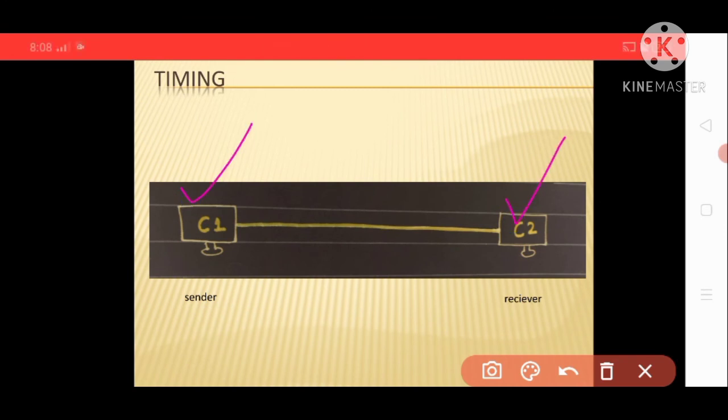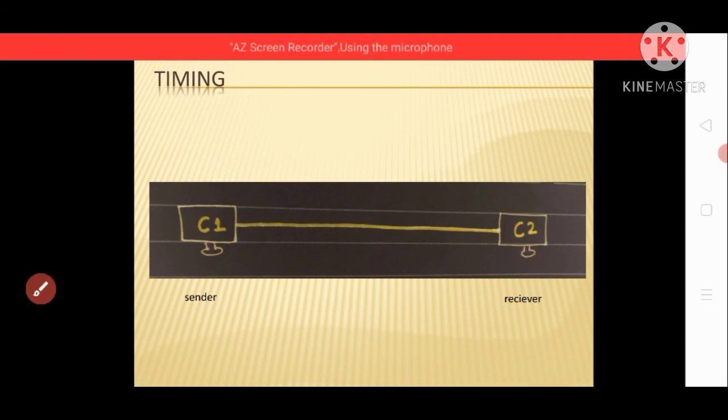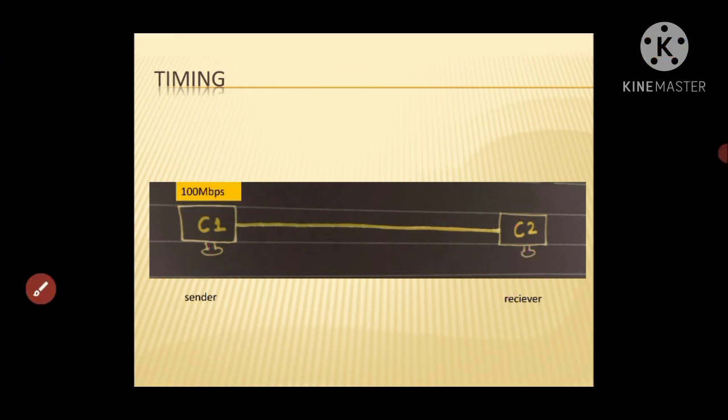We want to send some data from this computer to this computer, but there is a huge difference between them. This computer can produce data at 100 megabits per second, but the second computer could process only 1 megabit per second.